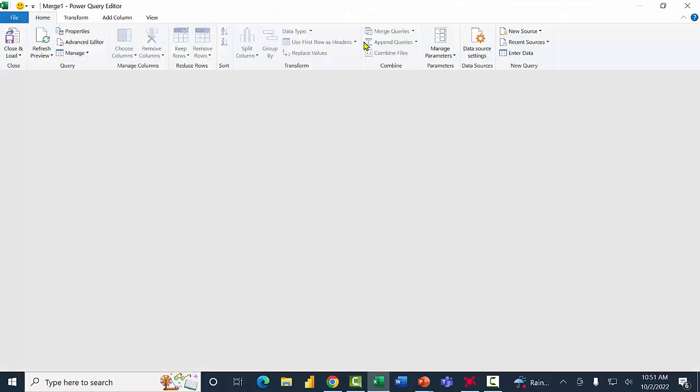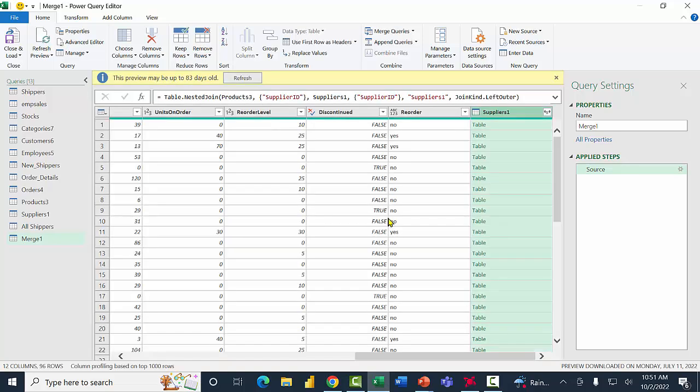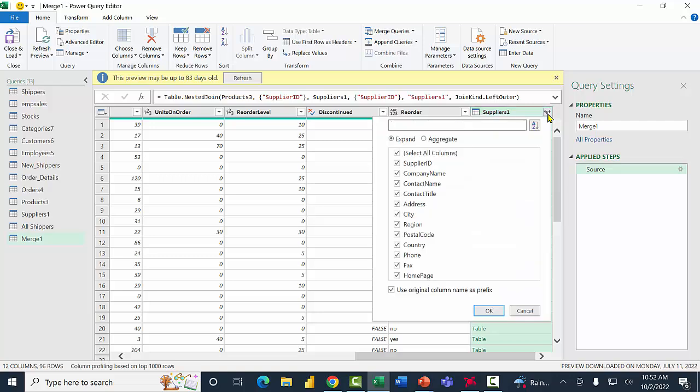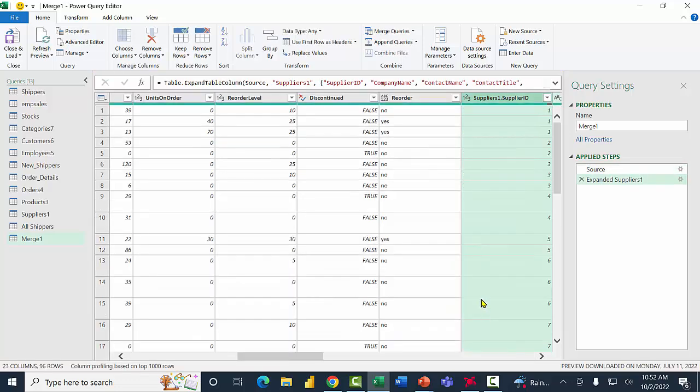It'll take us back into the Power Query window. Remember how the last field in the products table was called reorder, so there that is. Now we have to expand the second table. So I'm going to come over here and click on this icon to the right of the suppliers table right there. Now you can pick and choose as many fields as you wanted to, but I'm going to choose all of the fields. So I'll click OK. And now it just expanded that second table.